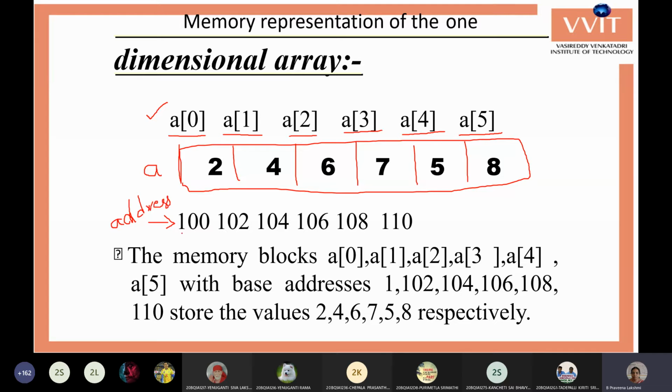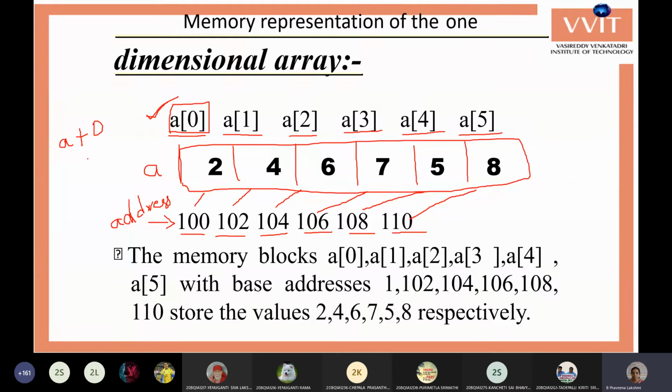So the first element address is 100, second is 102, third is 104, fourth is 106, fifth is 108, sixth is 110. So whenever you are specifying A of 0, how will it work out for A of 0 to take the 100? A of 0 will be used like A plus 0.